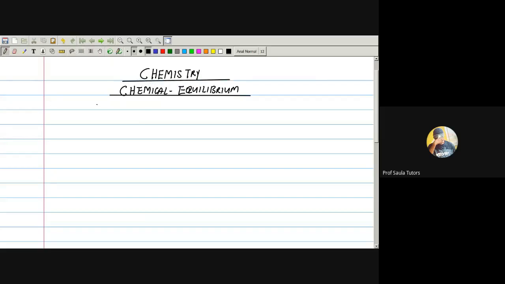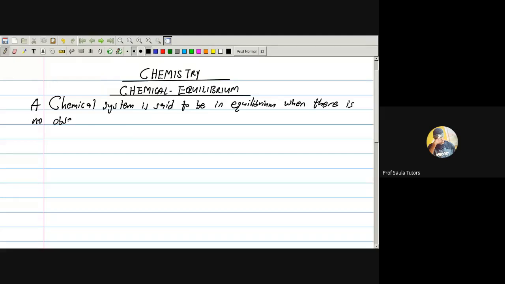Now, when we say a chemical system is said to be in equilibrium, it's said to be in equilibrium when there is no observable changes. When there is no what? Observable changes.